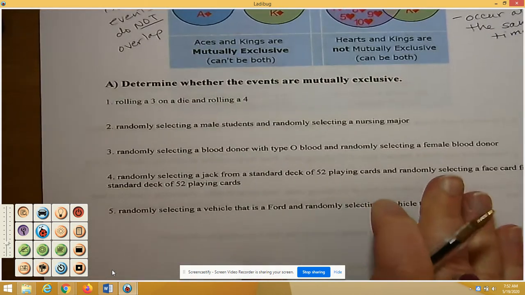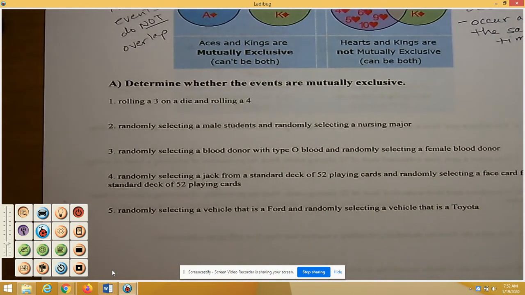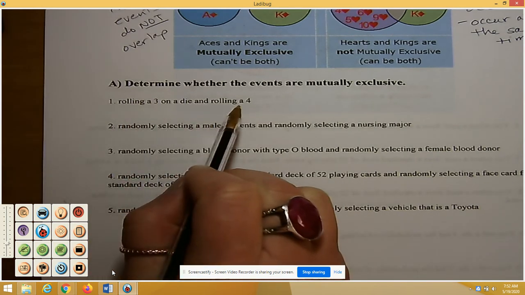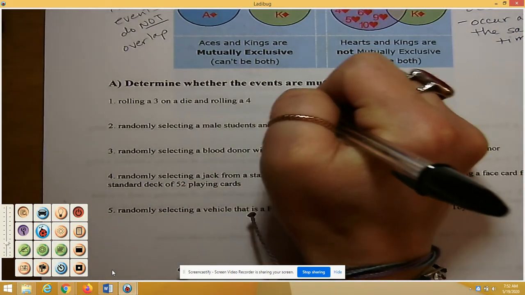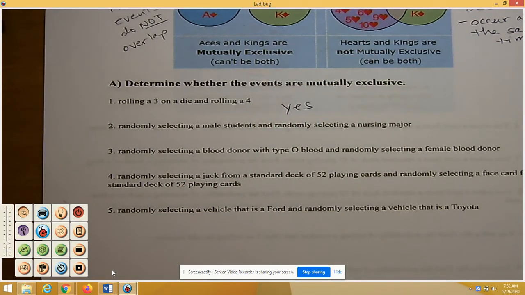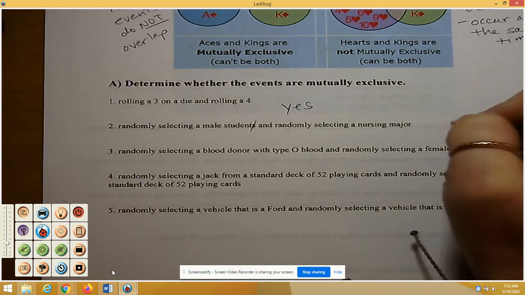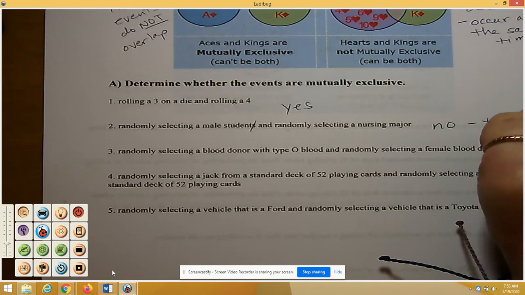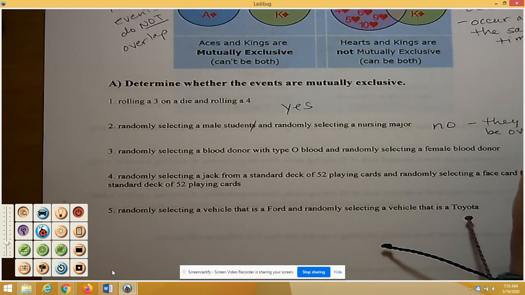Okay, so we're going to just decide if two events are mutually exclusive or not. Number 1, is rolling a 3 on a die and rolling a 4 mutually exclusive? That would be yes. A 3 is not a 4 and a 4 is not a 3, so yes, they are mutually exclusive. Determine whether randomly selecting a male student and randomly selecting a nursing major are mutually exclusive. A male could be a nursing student, so this is no. There can be overlap, or it can occur at the same time.